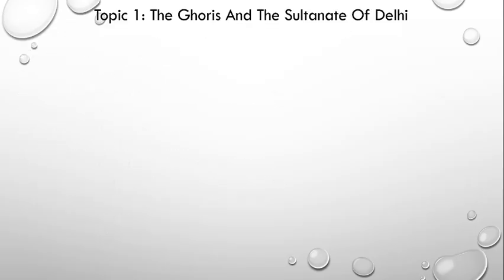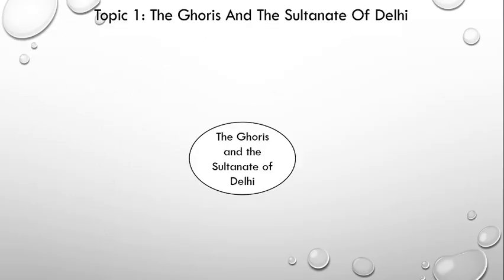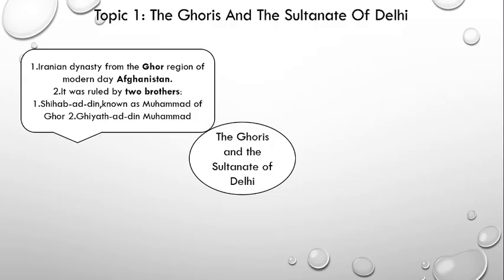Moving to our topic, the Ghoris and the Sultanate of Delhi. First, we should know who were the Ghoris or who ruled the Ghoris dynasty. An Iranian dynasty from the Ghor region of modern-day Afghanistan. It was ruled by two brothers, Shahabuddin, known as Muhammad of Ghor, or more commonly as Muhammad Ghori, and his brother Ghazuddin Muhammad.